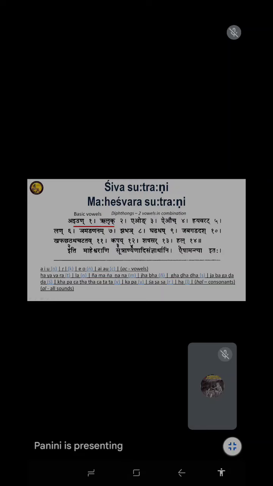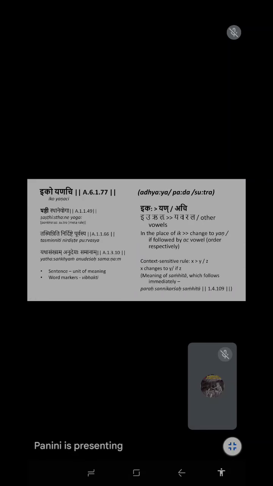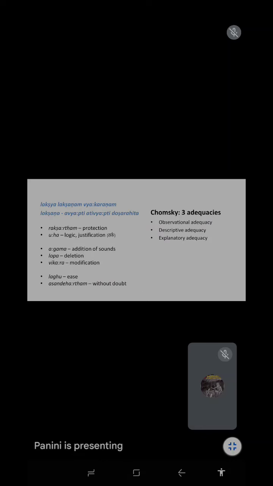And descriptive adequacy: you see how the same whole data is explained in three words with proper vibhaktis. So vibhakti alone explains. That is explanatory adequacy. You don't need to write a letter or a paragraph. To understand one sutra, it is enough to understand what he is telling there. Whatever we know, he is explaining in one sutra. So the three adequacies are met. My idea is to show what linguistics means today, and how Panini's sutras are adequately framed.